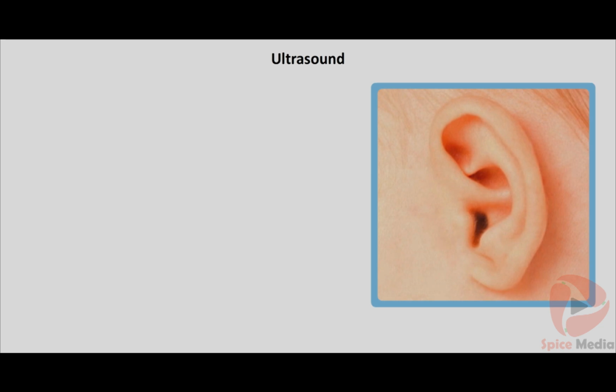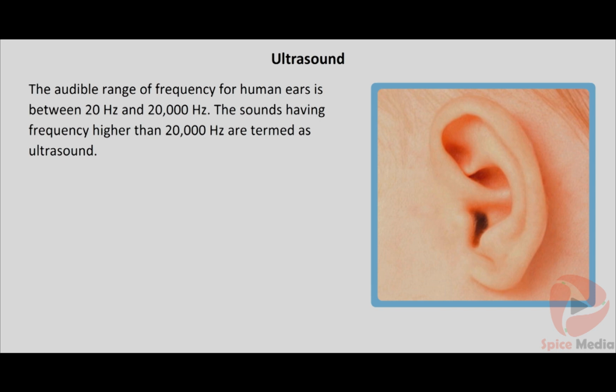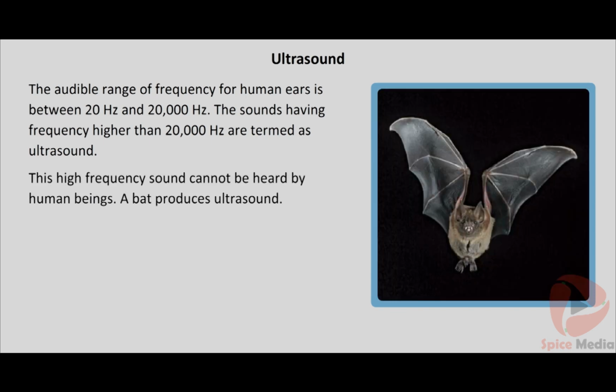We have learnt about the transmission of sound in air. We can hear sound from different sources. Each sound is different due to its frequency. We can hear sound with the frequency ranging from 20 Hz to 20,000 Hz. This is the human audible range. If the frequency of the sound is more than the audible range, it is called ultrasound. This high-frequency sound cannot be heard by human beings.